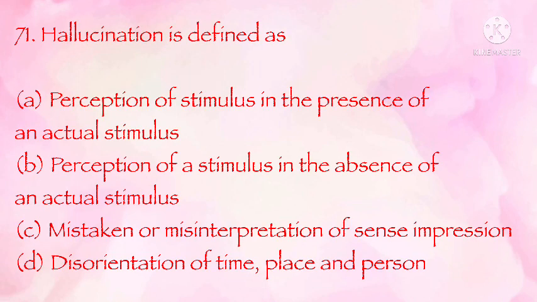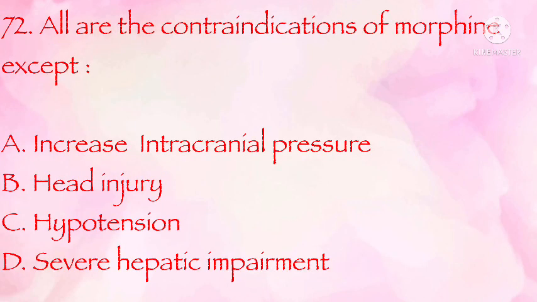Hallucination is defined as: perception of a stimulus in the presence of an actual stimulus, perception of a stimulus in the absence of an actual stimulus, mistaken or misinterpretation of sense impression, disorientation of time, place and person. The correct answer is B. Perception of a stimulus in the absence of stimulus. All are contraindications of morphine except increased cranial pressure, head injury, hypotension, severe hepatic impairment. The correct answer is C. Hypotension.